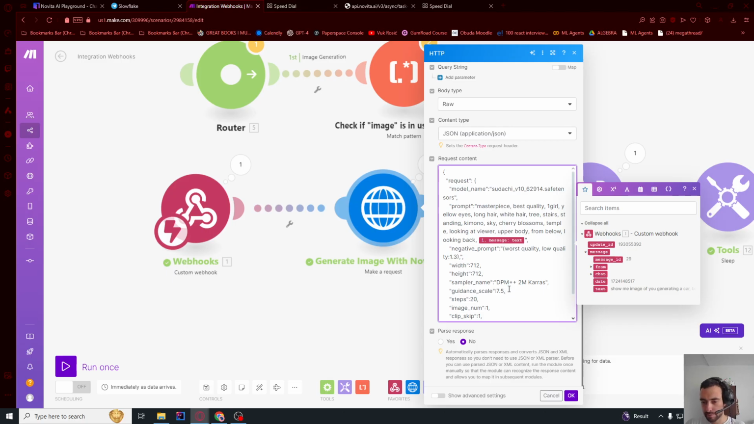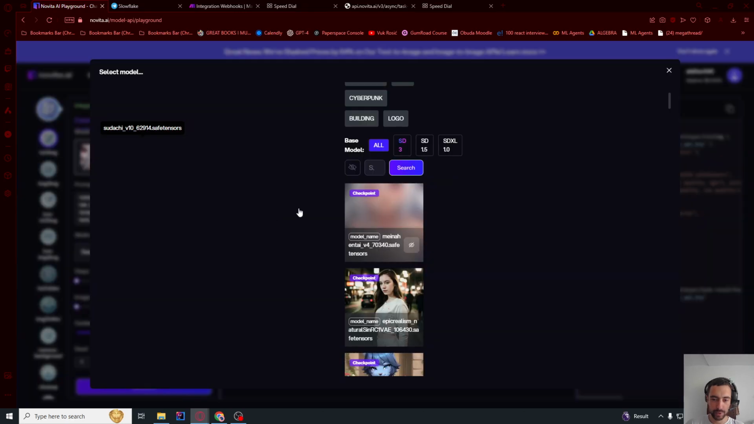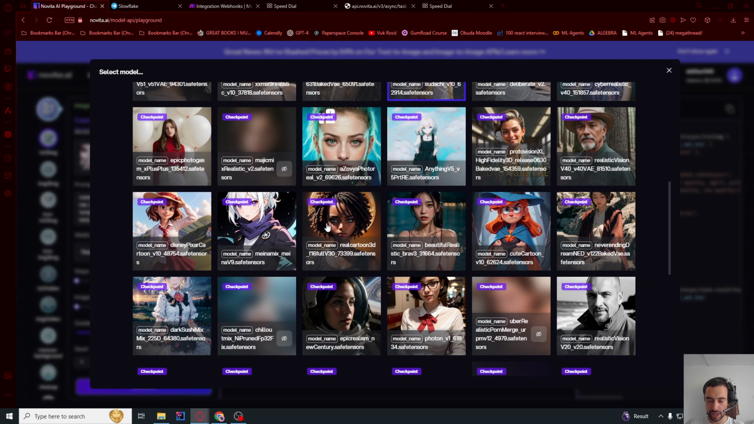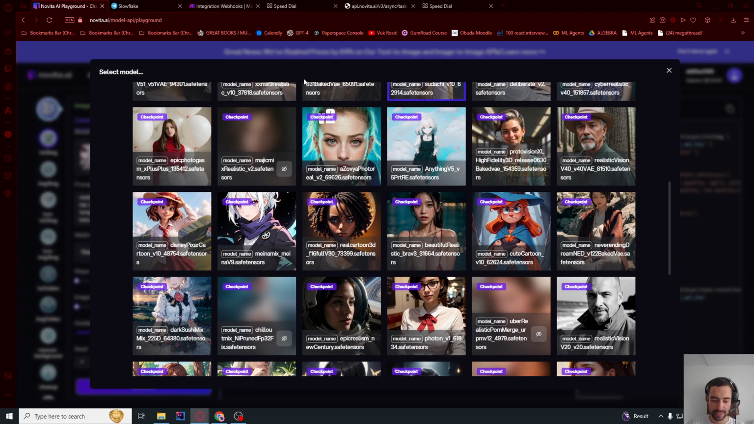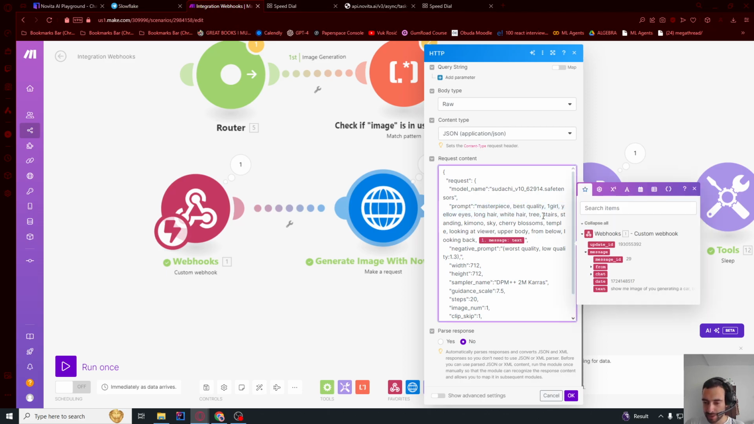Also, if you want to be able to drive cars and stuff like that, then you need to go and check on the Novita AI playground which models can actually do that. Some models are going to generate cars and stuff, and some will not. So make sure to check which model listens to you the best. And also here in prompt, I said it already, like stairs, kimono, sky. So maybe it's listening to this prompt more than driving a car.